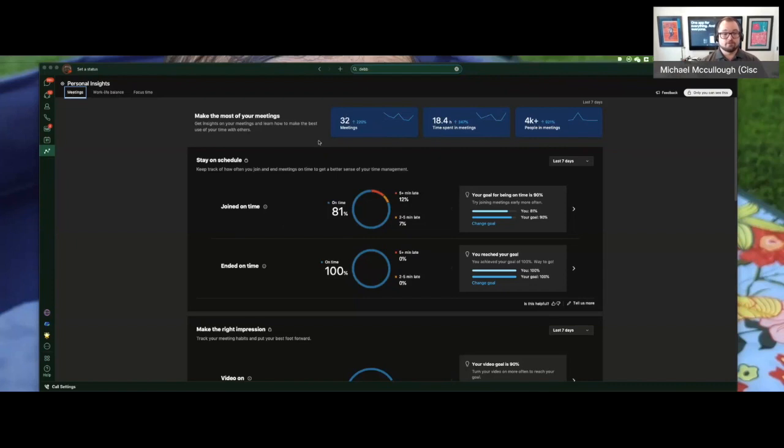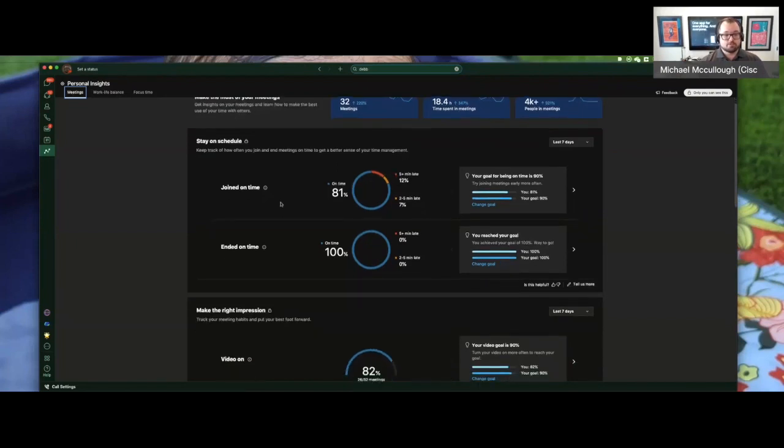You can see I've had 32 meetings in the last 7 days. Gives you my timeline up here. I've spent about 20 hours inside of those meetings, and there have been a lot of people in those meetings. You can see what the trends are. You can see what your change in time is as well.